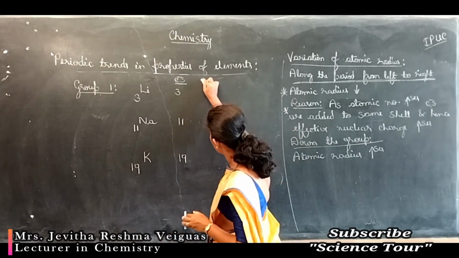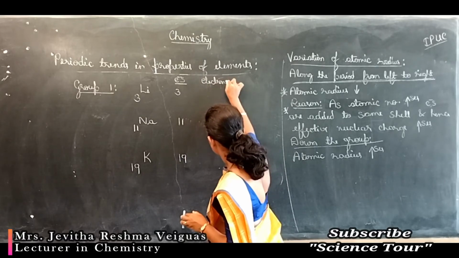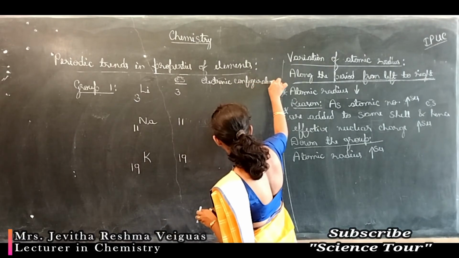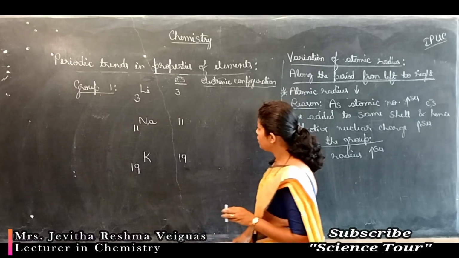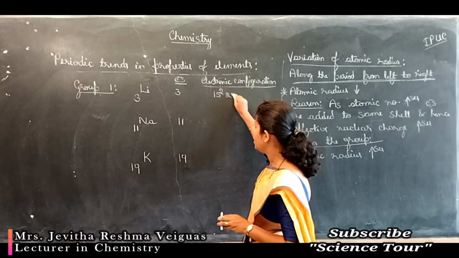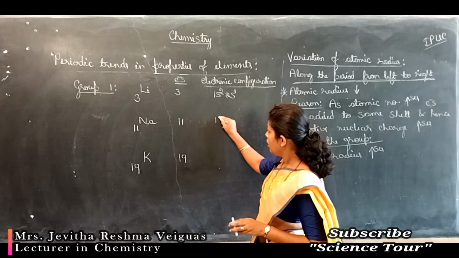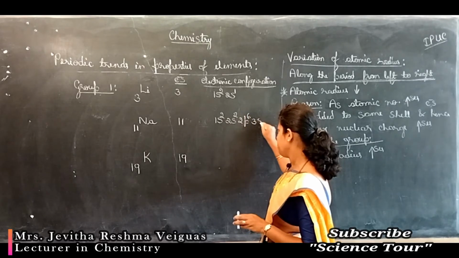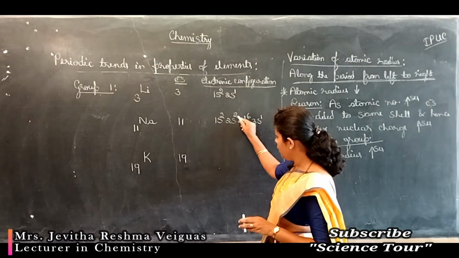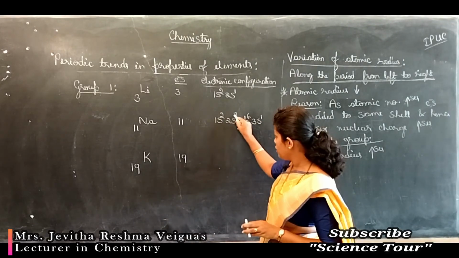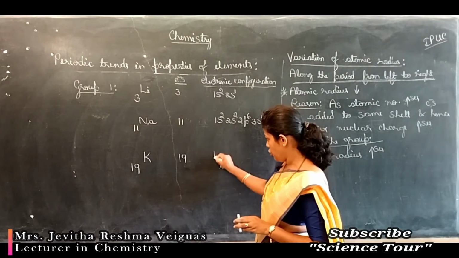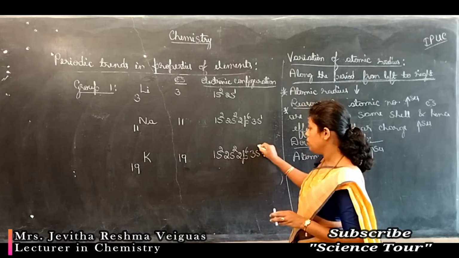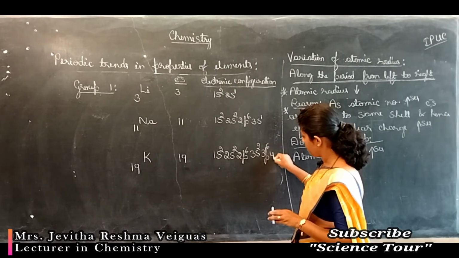So let's write the electronic configuration. Electronic configuration of lithium is 1s2 2s1, 3 electrons. Sodium, 11 electrons: 1s2, 2s2, 2p6, 3s1. Total 11 electrons. You can verify, you can count it: 2 plus 2 plus 6 plus 1, 11. Potassium, 19 electrons. So the configuration is 1s2, 2s2, 2p6, 3s2, 3p6, 4s1.